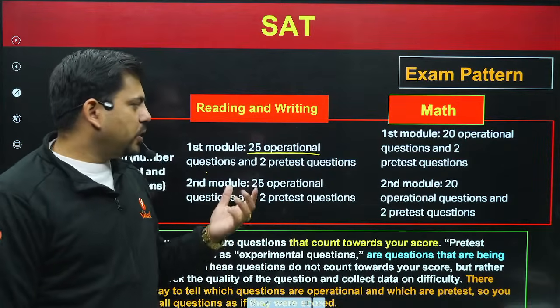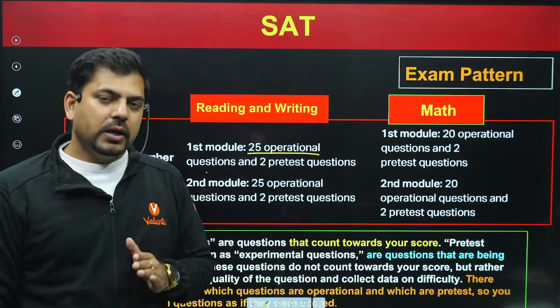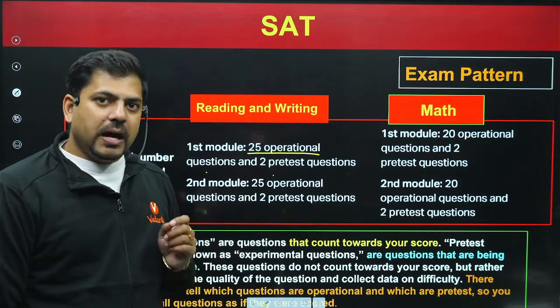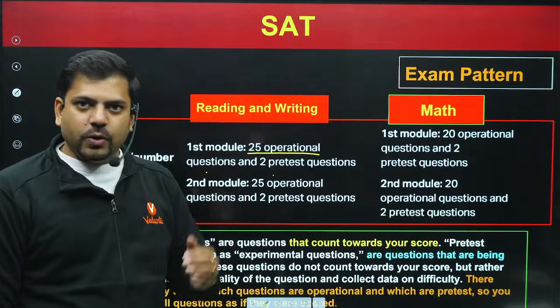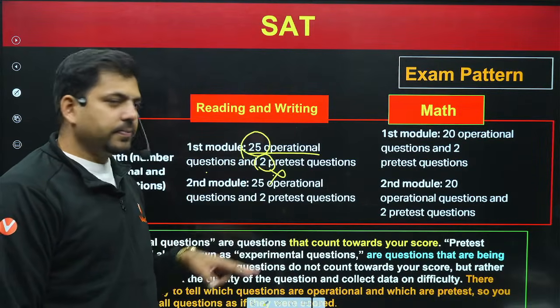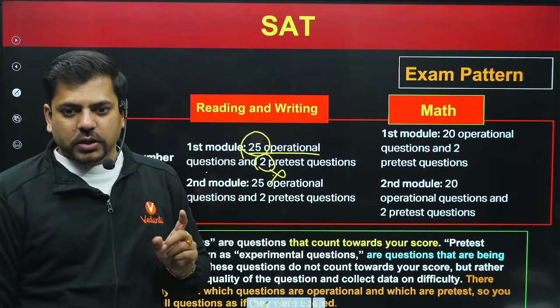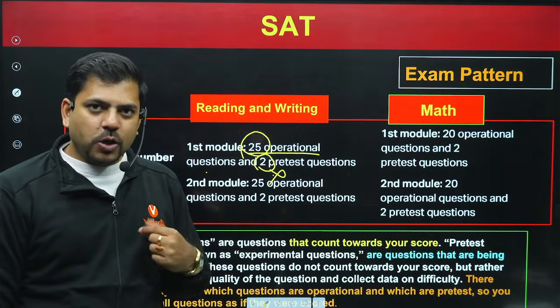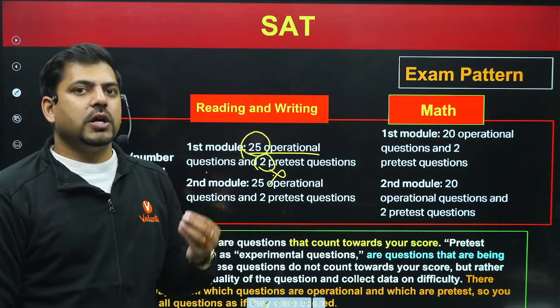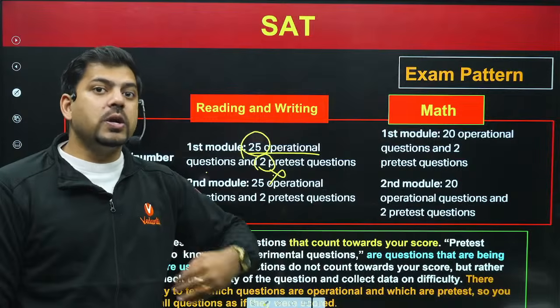Say for example, you have been given a question paper, there would be 27 questions, 25 plus 2, but your marking, your entire evaluation would be done based on these 25 questions, not on these two questions. Now the question is, if they are not marking you on these two questions, then why are they asking? So they are asking these two questions to enhance their own database.